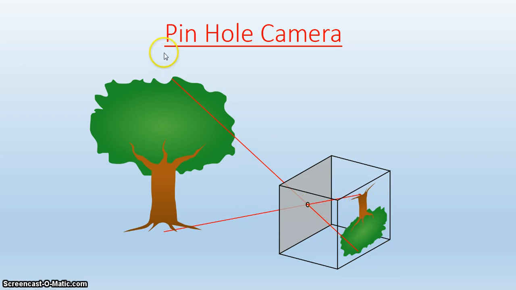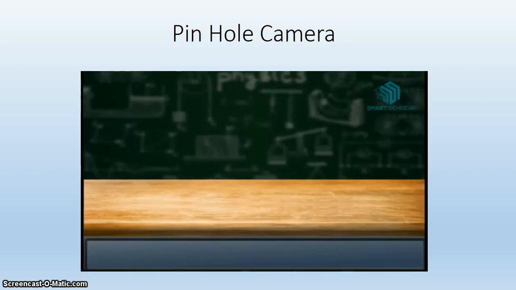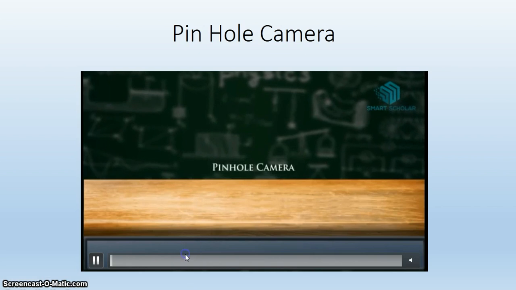The name pinhole is given to this device because the entrance, the hole through which the rays must pass, should be pin-like, very small. Hence the name pinhole camera. Let's watch this video to illustrate that.